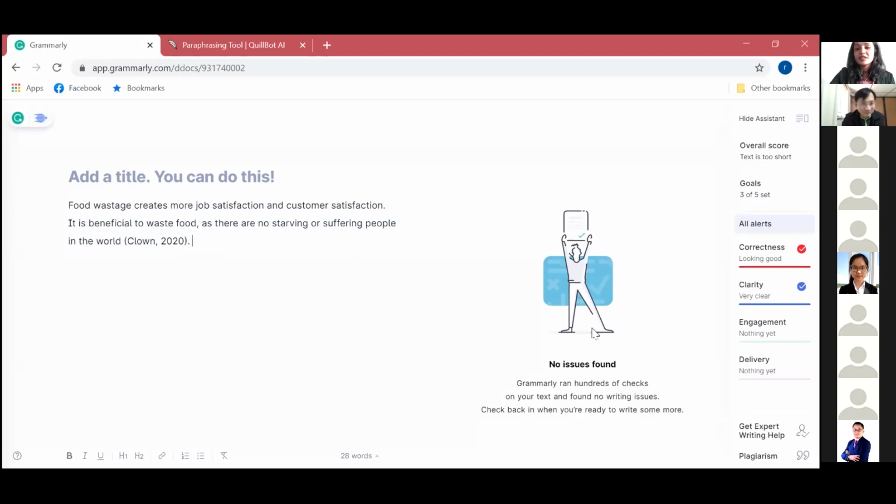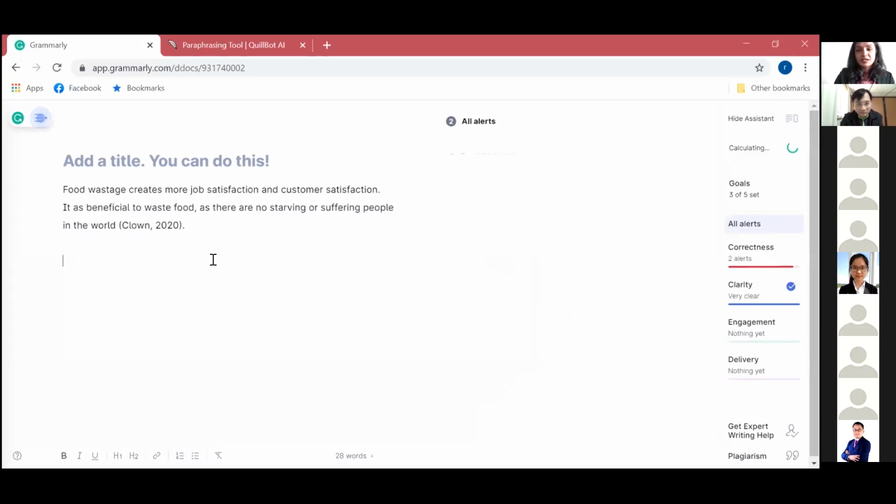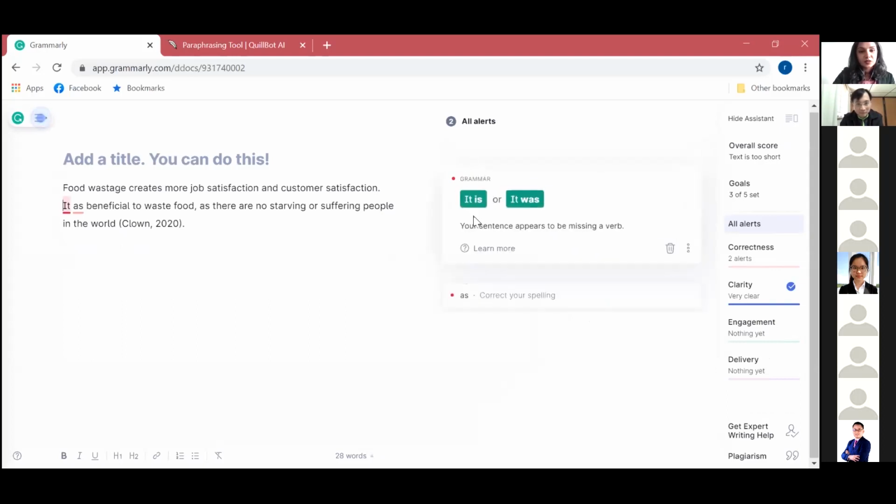As you can see, Grammarly says no issues found. Very good, no problem. But we know that that sentence does not make sense. It's a grammatically perfect sentence, but it does not make sense as an academic, if you're writing about food wastage. Even if I were to create a typo here on purpose, it calculates and lets me know that there's a mistake: it is beneficial, or it was beneficial.